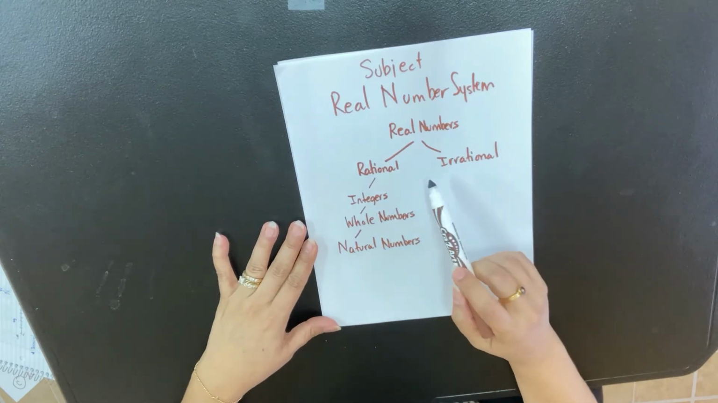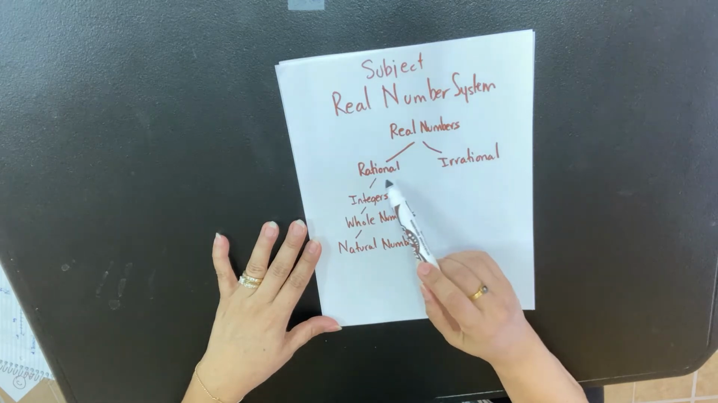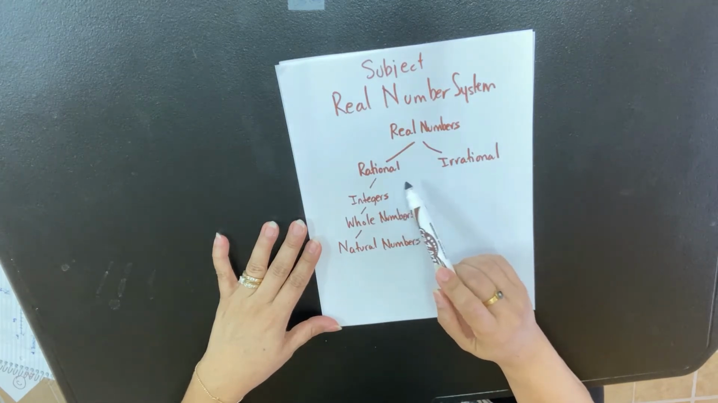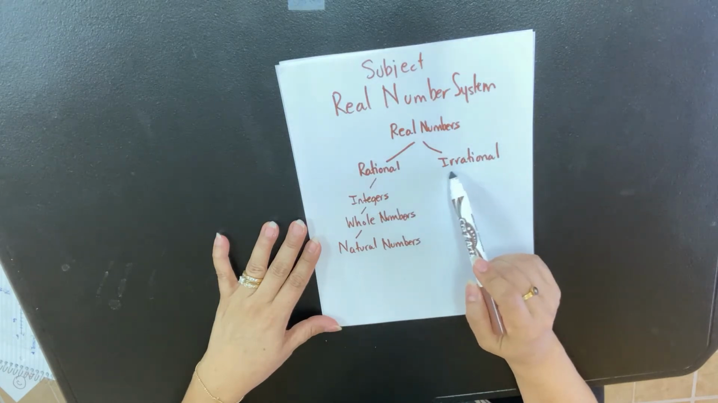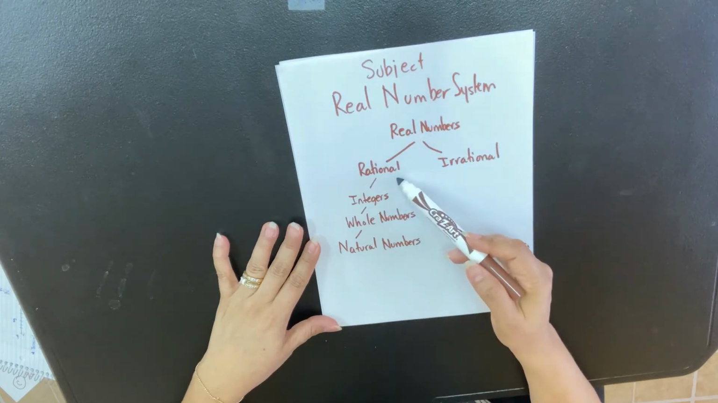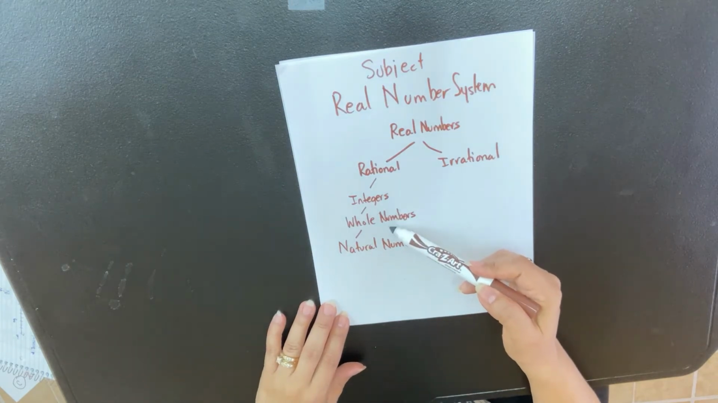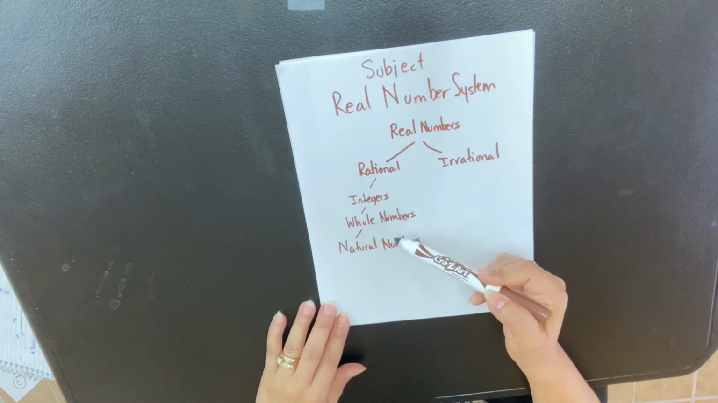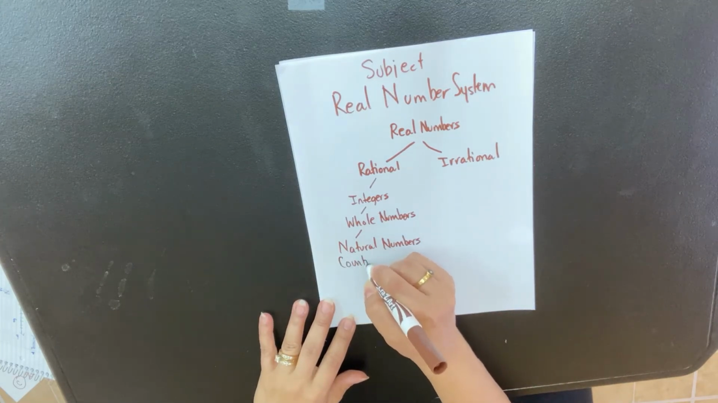Okay, and a good way to think about this is the real numbers in the real world. There are both rational people and irrational people, and so the same thing is true for the real number system. You have both rational numbers and irrational numbers. And then a subset of the rational numbers is the integers. A subset of the integers is the whole numbers. A subset of the whole numbers is the natural numbers. By the way, we also call these the counting numbers.